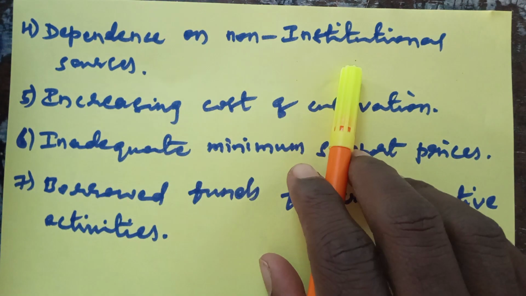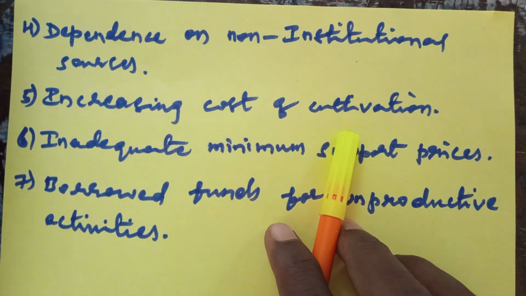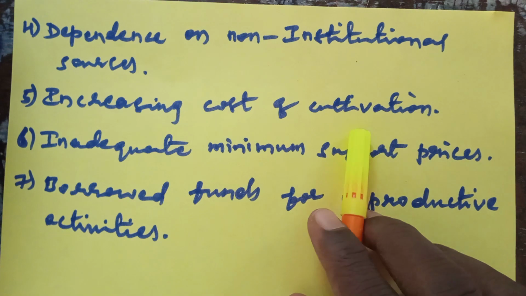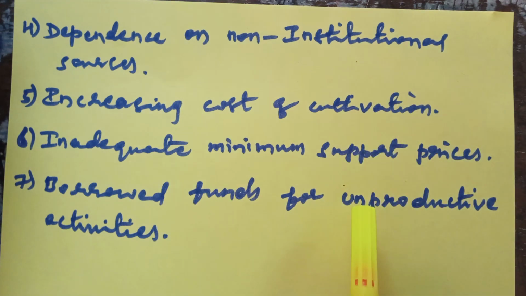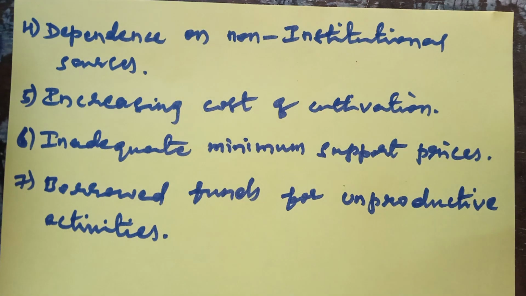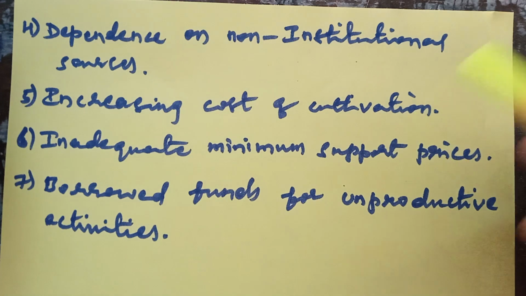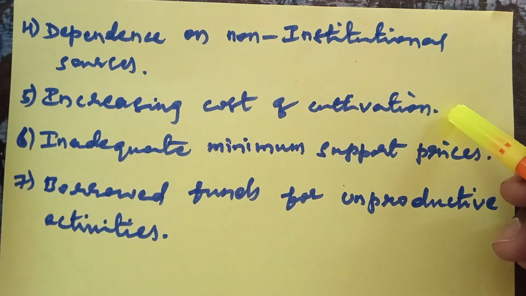So this is the fourth one. And what is the fifth one? Increasing cost of cultivation. The farmers invest for the production of a commodity on their agricultural land. Sometimes the cost of cultivation will be high, and due to this also the farmers borrow the money from the money lenders. This is the fifth cause.